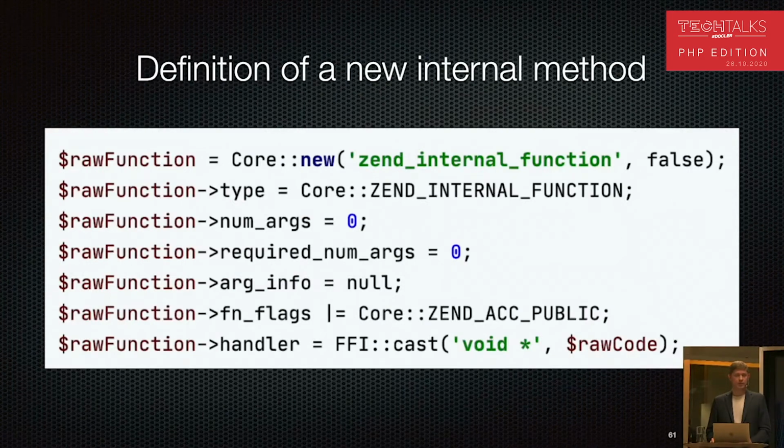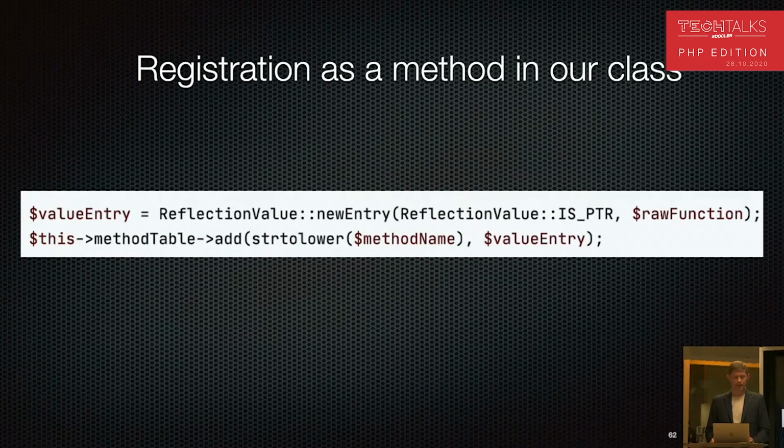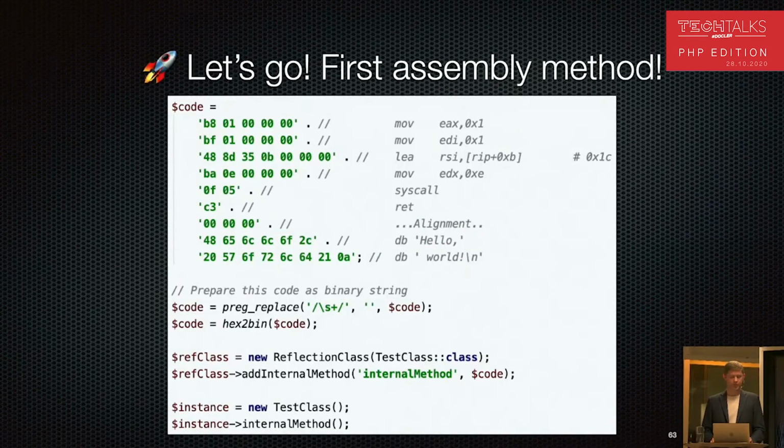Then we create an internal structure for PHP called the internal function, and we are just filling some internal information about number of arguments, information that this method should be public, and we just point a raw handler to our C function. And then with a specific method call, we create an addition method in our method table and adding a new method to PHP.